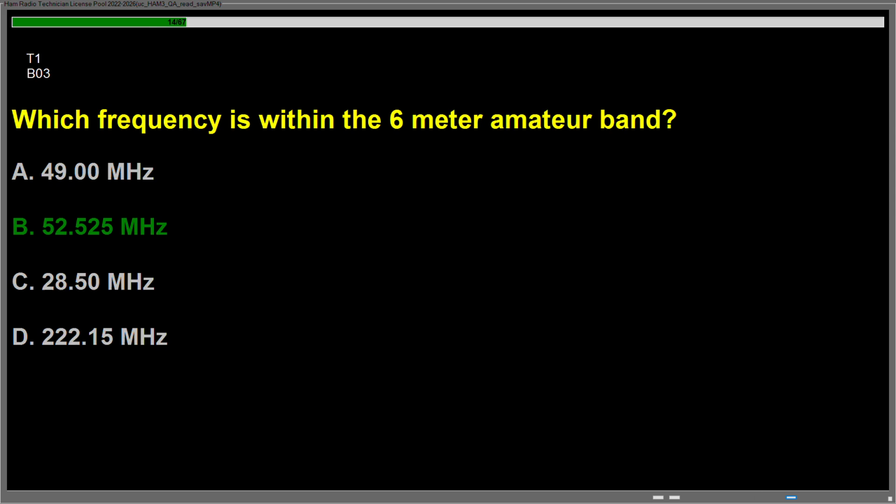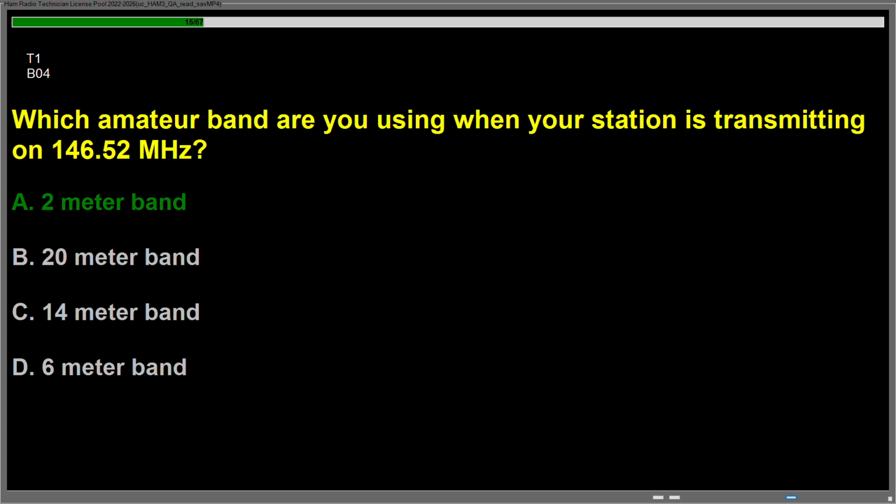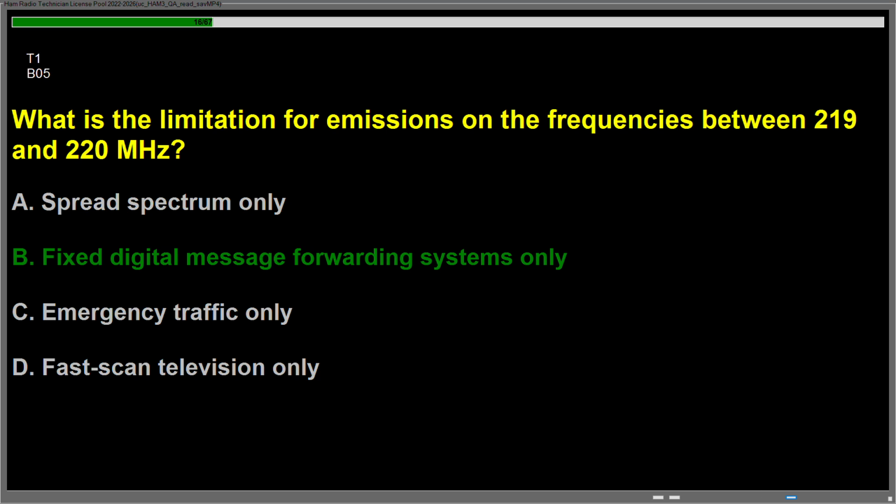Question Bravo 03, which frequency is within the 6 meter amateur band? Answer is B. 52.525 MHz. Question Bravo 04, which amateur band are you using when your station is transmitting on 146.52 MHz? Answer is A. 2 meter band. Question Bravo 05, what is the limitation for emissions on the frequencies between 219 and 220 MHz? Answer is B. Fixed digital message forwarding systems only.